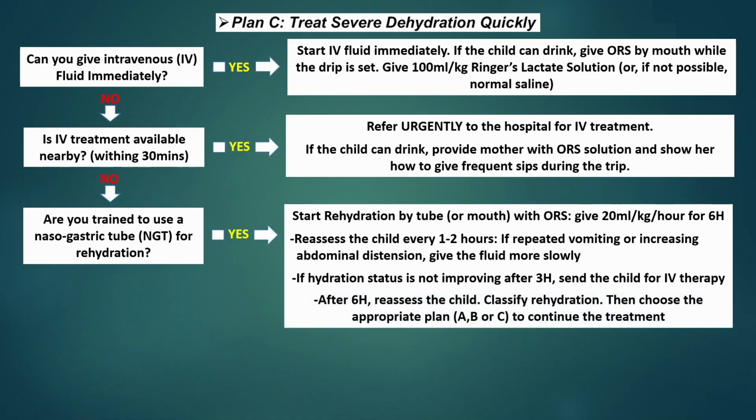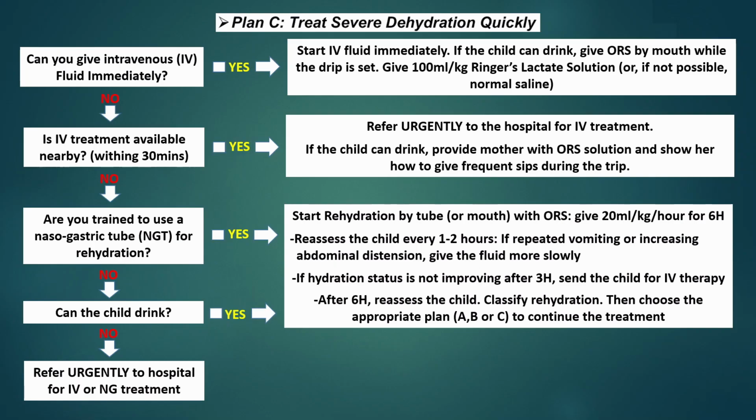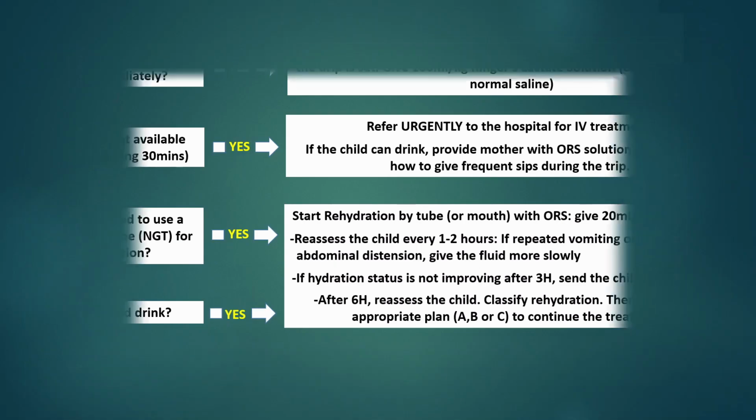After 6 hours, reassess the child. Classify rehydration. Then choose the appropriate plan A, B or C to continue the treatment. If you are not a nasogastric trained nurse, then, can the child drink? If yes, apply the same treatment. If no, then refer urgently to hospital for IV or nasogastric treatment.